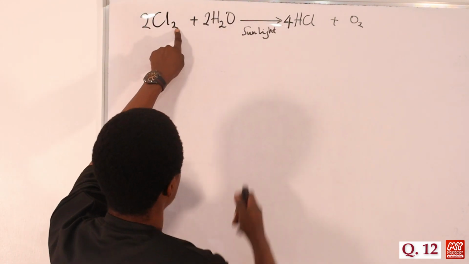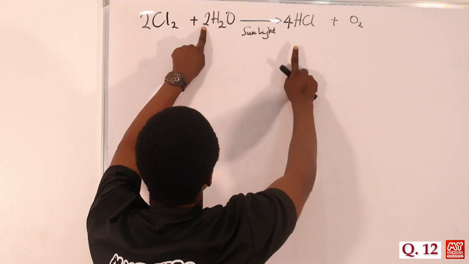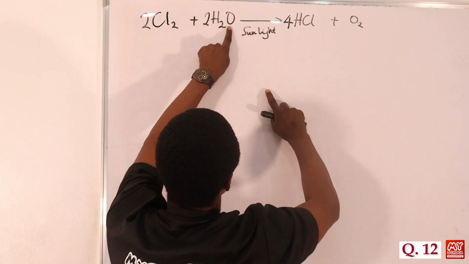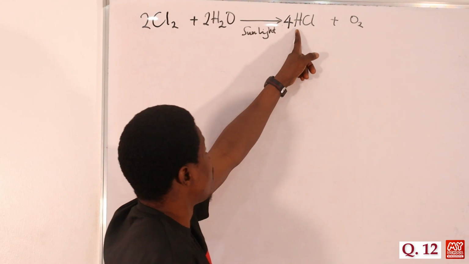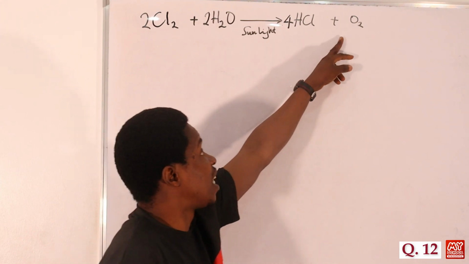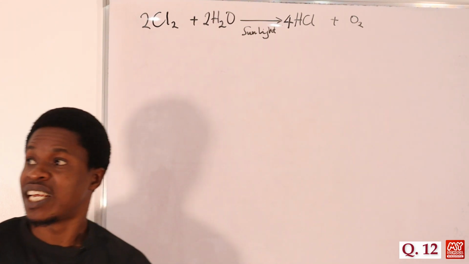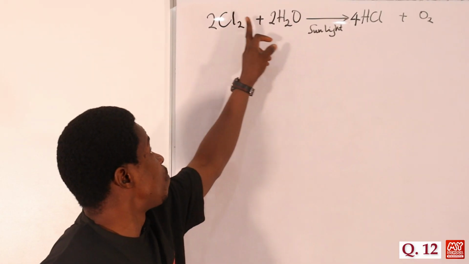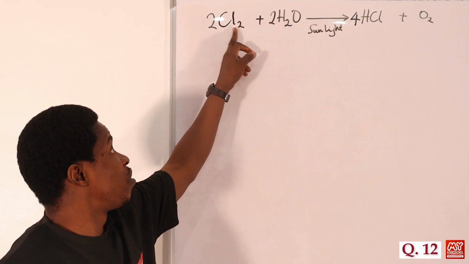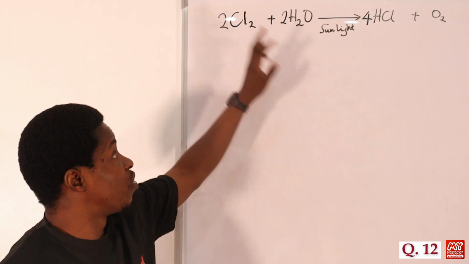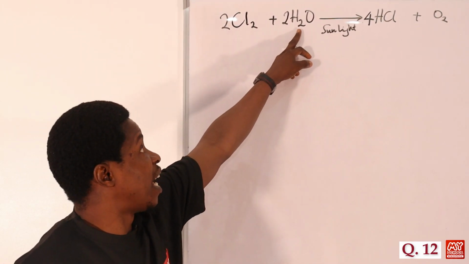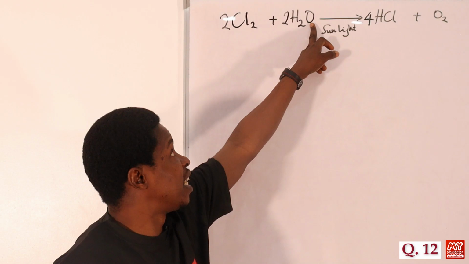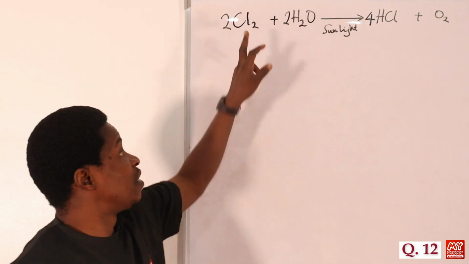2 times 2, that's 4 chlorine here. We have 2 times 2, that's 4 hydrogen here. Oxygen is 2, oxygen is 2. So we are going to have 4 moles of HCl, hydrochloric acid, and then oxygen will be formed in that reaction, because the sunlight here will break the bond between the chlorine molecule that we have here. So 1 chlorine molecule, then we have hydrogen here, the water here, and the oxygen will be liberated from here to have this.